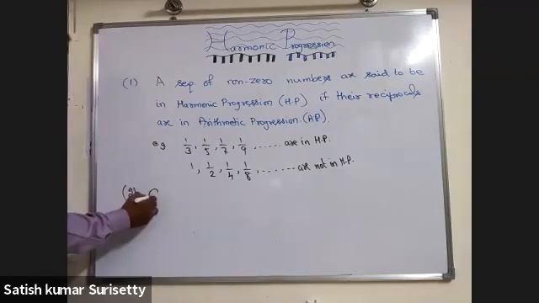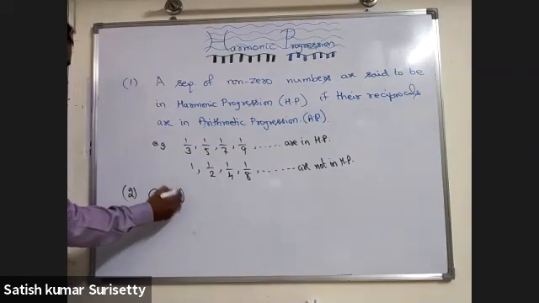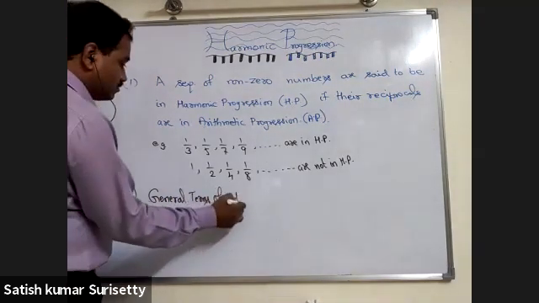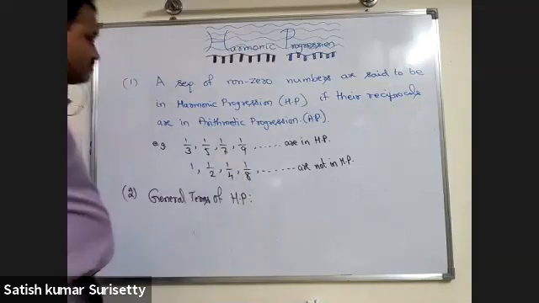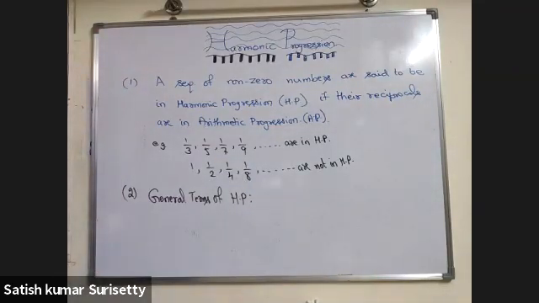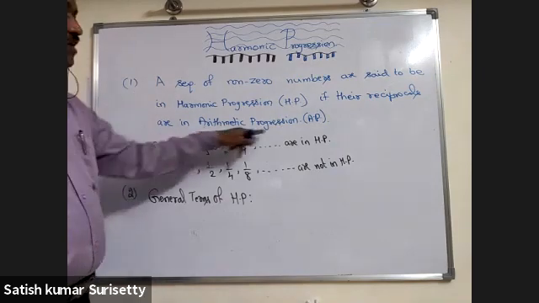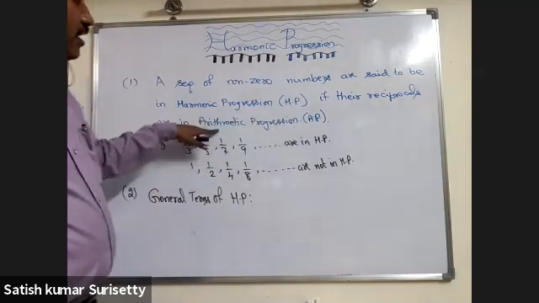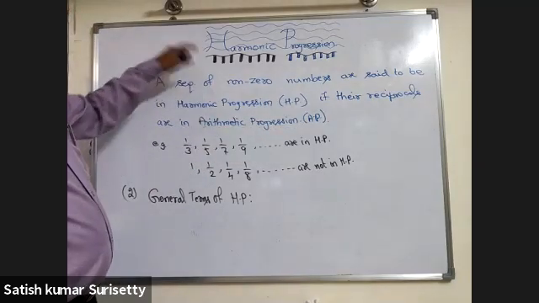General terms of harmonic progression. Because in the definition, the reciprocals have to be in arithmetic progression, using the general terms of arithmetic progression, we can write the general terms of harmonic progression.